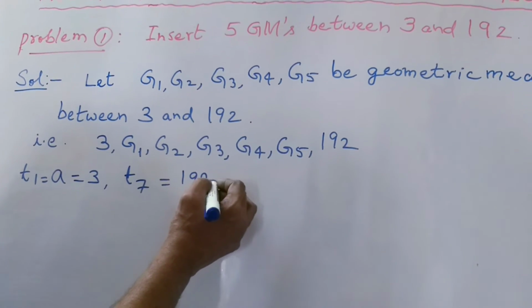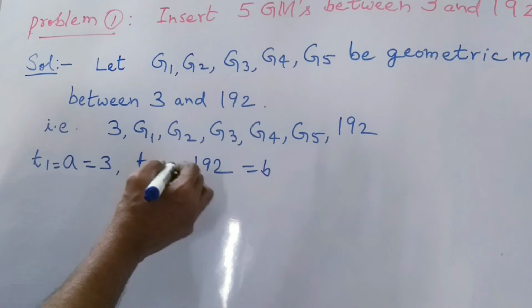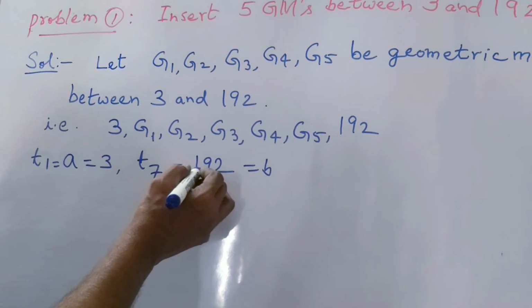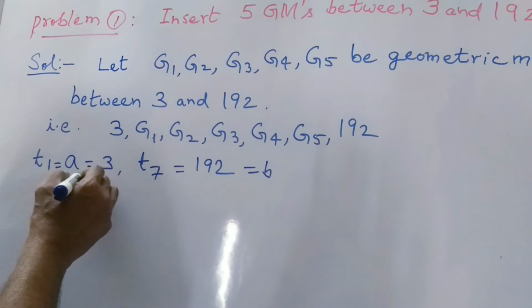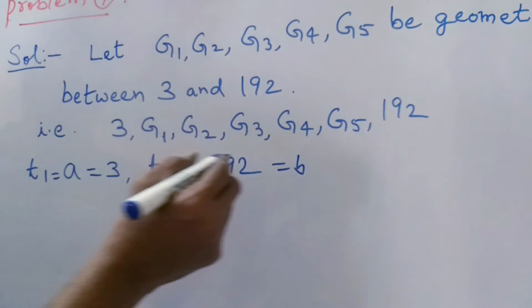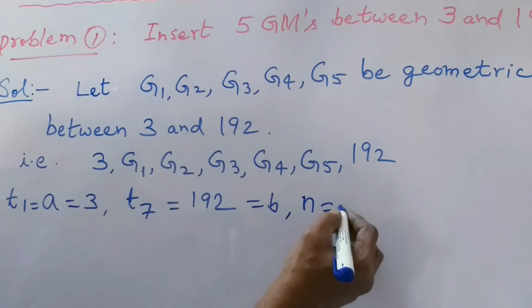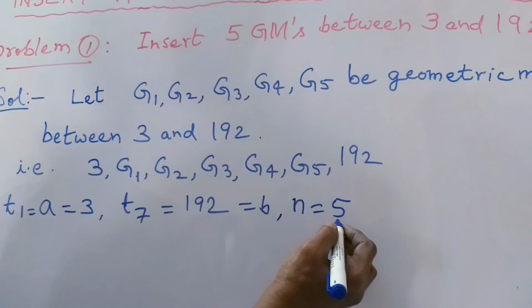So this is the B. The last term, the seventh one, 192, is the B. A is equal to 3 and B is equal to 192 are given, and the number of insertions is 5. N is equal to 5 is given.